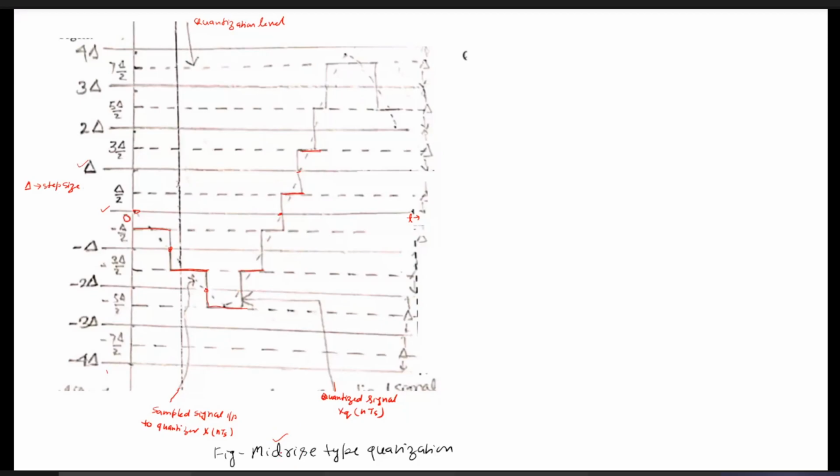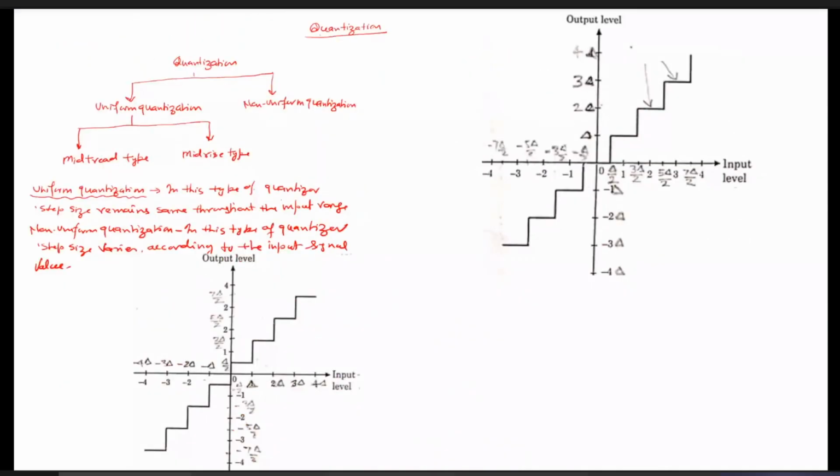If we would have used the mid-tread type of quantization, in that case, we need to follow these definitions. That is, once the input is in between 0 to delta by 2, the output remains at 0. But if the input becomes delta by 2 to delta, then the output will be approximated to delta.